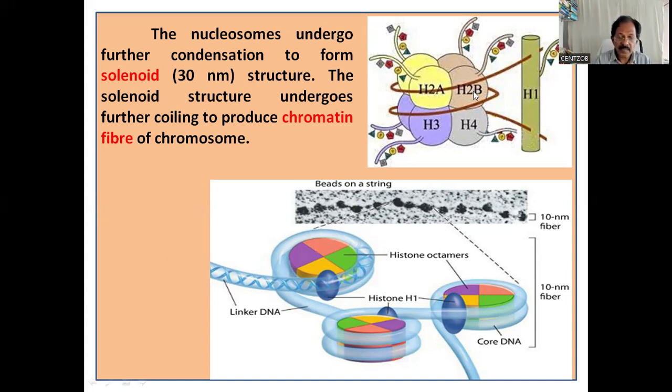The core particles, that is this histone octamer, these histones are linked by DNA, which in turn is associated with only one type of histone. Here, this is the DNA which is wrapped around it. It is the linker DNA which links the adjacent nucleosomes. So what is a nucleosome? A histone octamer wrapped by DNA molecule.